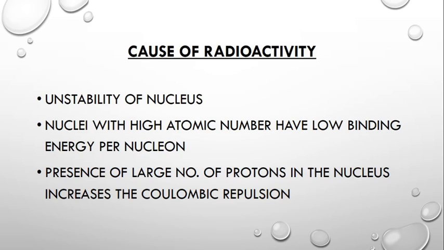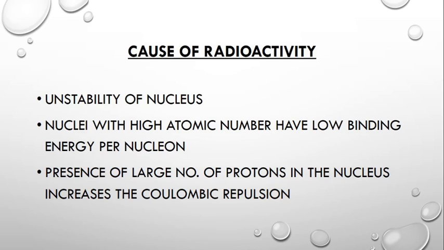And we know that the nuclei with a high atomic number have low binding energy per nucleon. So when the binding energy decreases, the nucleus will be unstable. So the nuclei with high atomic number will have low binding energy per nucleon, which makes the nucleus unstable.